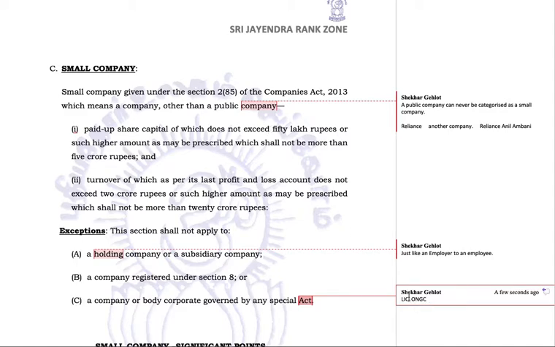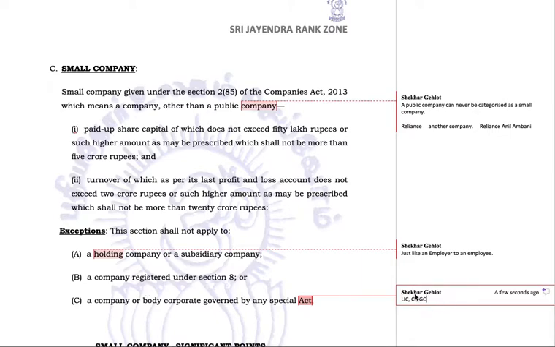It has gone so down in the market. It may happen to any company, though today these companies are very sound. So tomorrow its share capital has gone down below 50 lakh rupees, and its annual turnover also has gone below 2 crore rupees. Still, ONGC cannot qualify itself as a small company. Why? Because it's a body corporate governed by a special act.